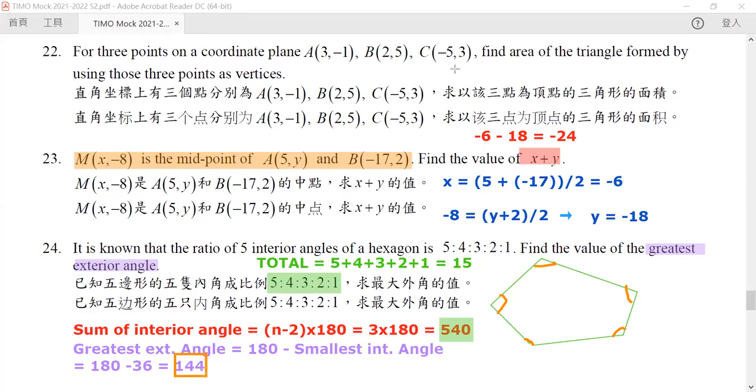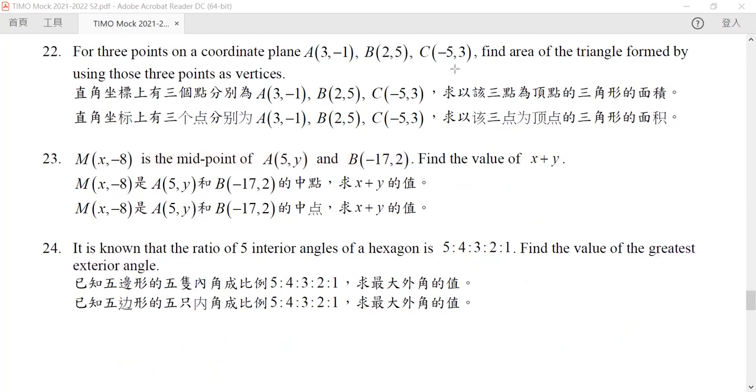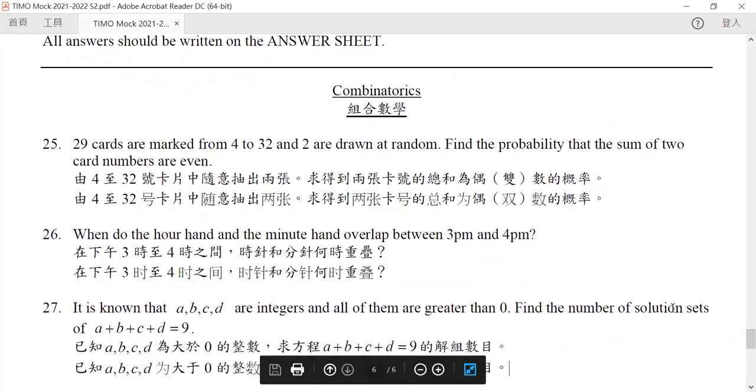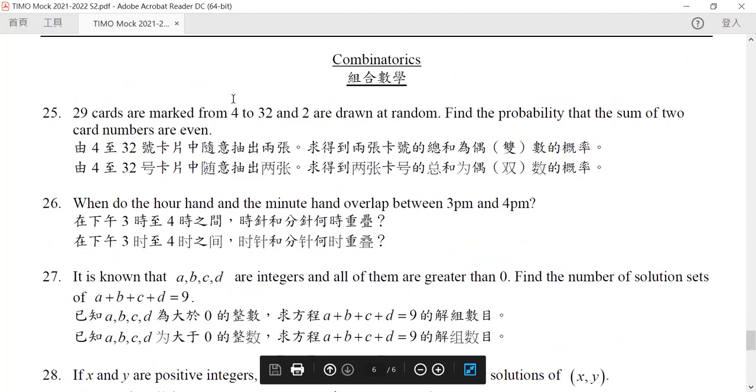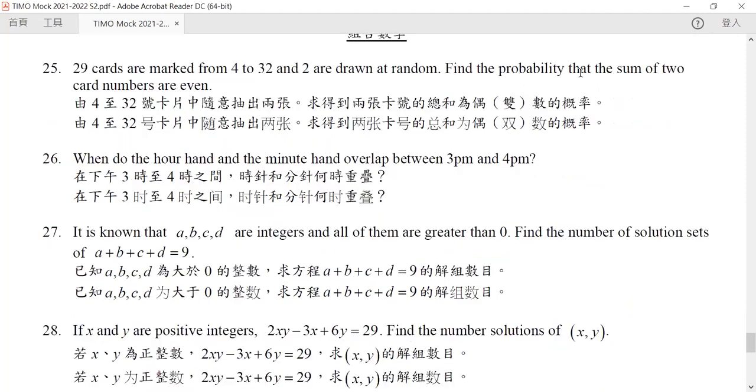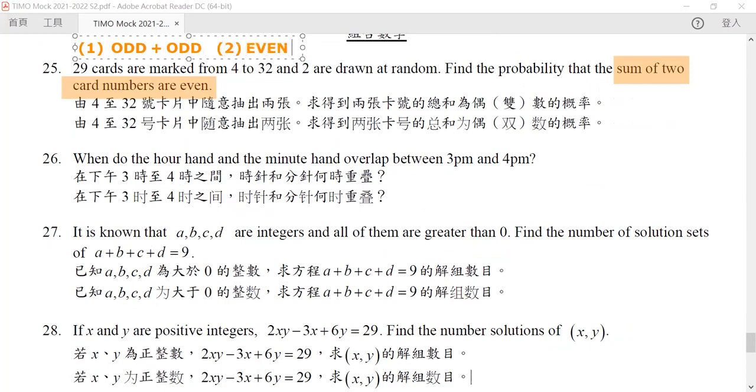Okay, let's go on to talk about the next question, which is our final part. Now, 29 cards are marked from 4 to 32, and 2 cards are drawn at random. Find the probability that the sum of the 2 cards is even. Now, first of all, when 2 numbers sum up to an even number, there are only 2 possible ways. One is an odd number plus another odd number, and 2, an even number plus another even number. So let us consider these 2 conditions separately.